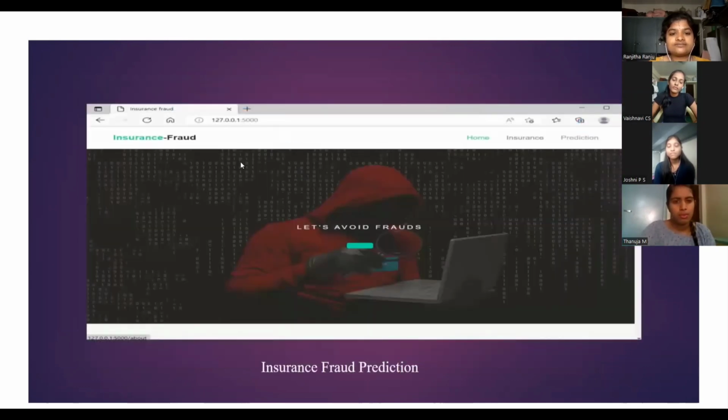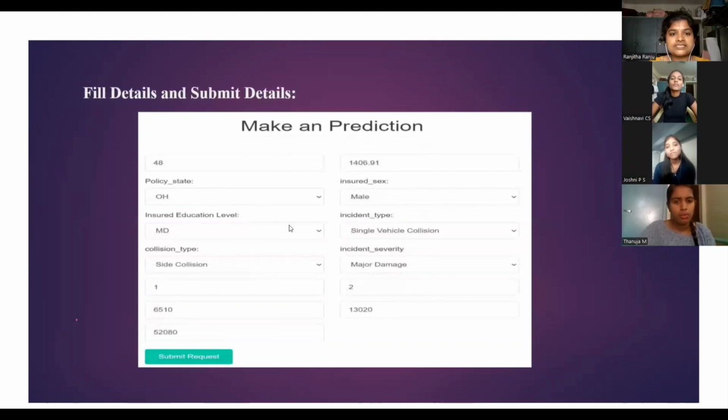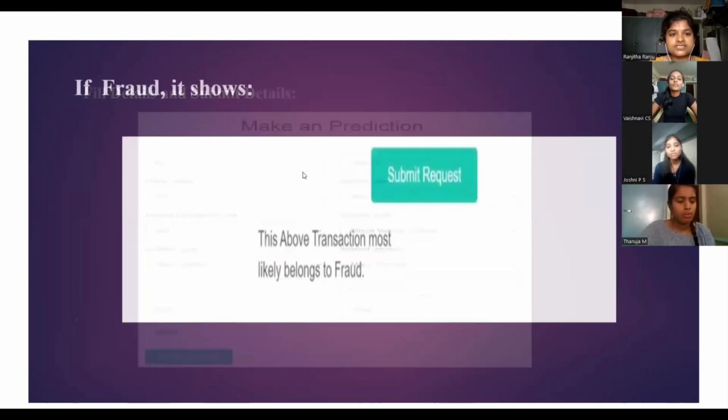And here is the first page of our project. Here we go to the prediction. Here we type all the data. After filling the data, we submit the request.